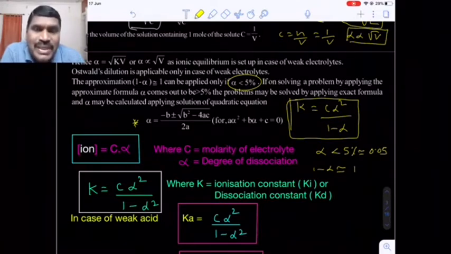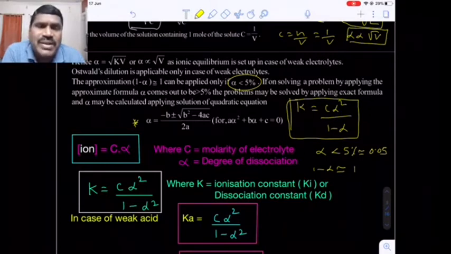What I am saying is approximation. If the alpha value is less than 5%, this is only an approximation. Some student may say, sir, why are you taking only 5%, why not 6%, 7%? This is only our assumption, approximation. Are you getting my point? If the alpha value is less than 5%, our assumption is correct.